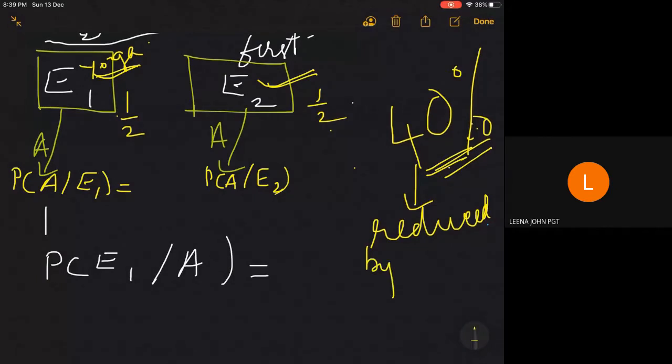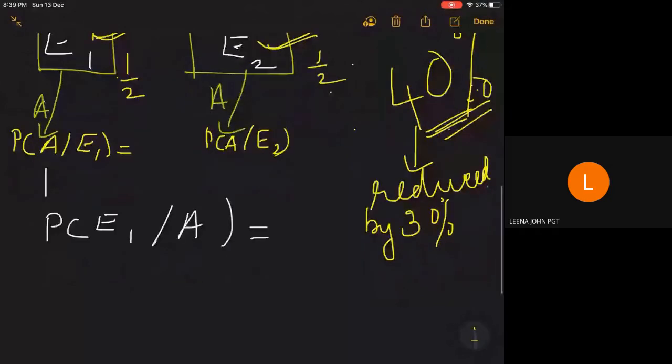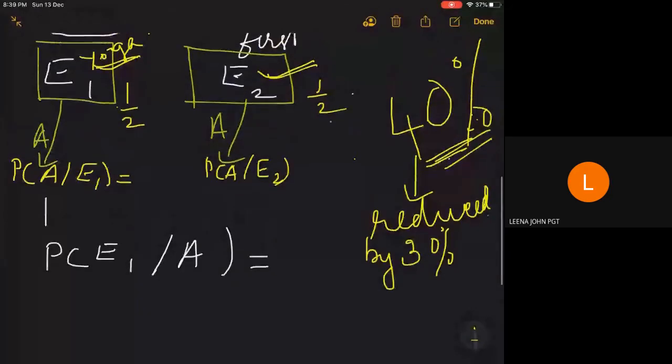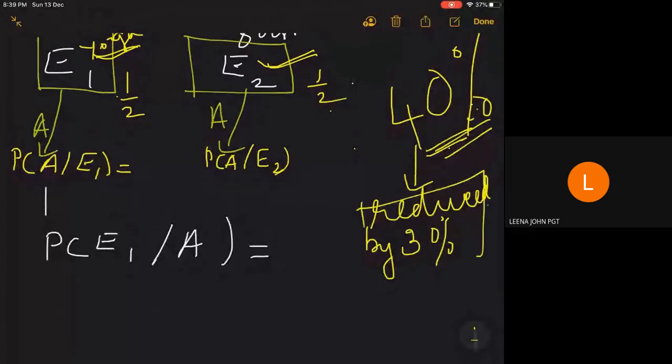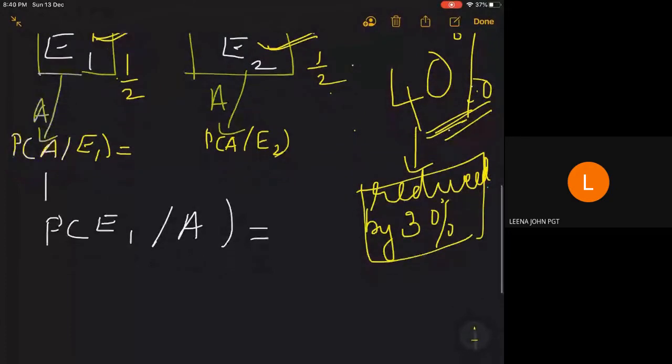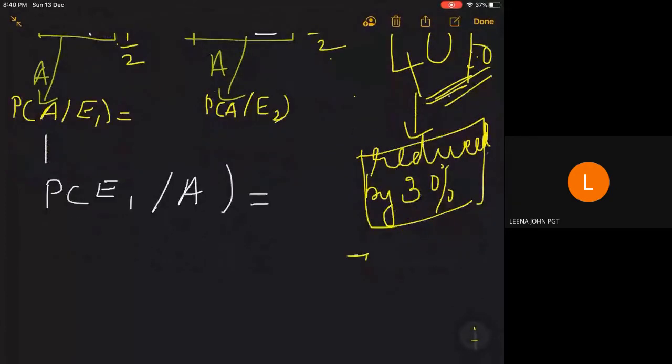Reduced by 30% means 30% of 40% is getting reduced. Then how much percentage of 40% is the chance of getting a heart attack if the person goes for yoga and meditation? It will be the remaining percentage.